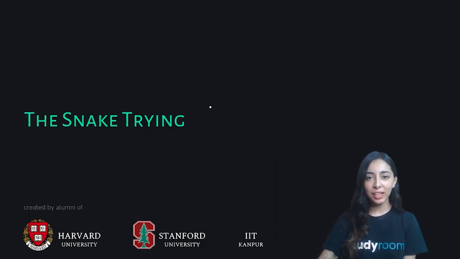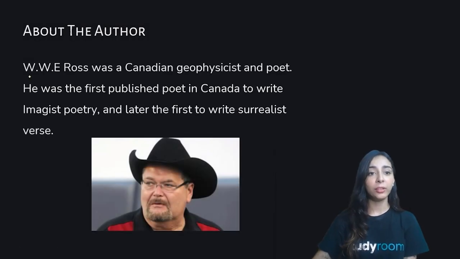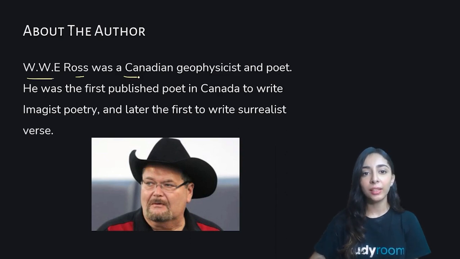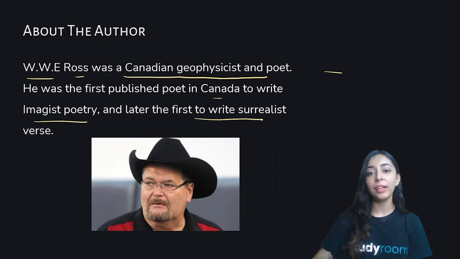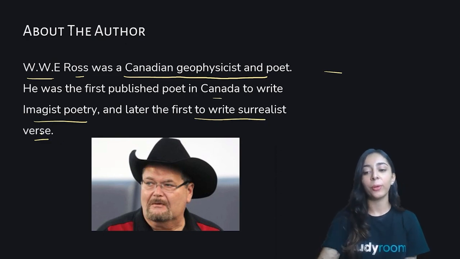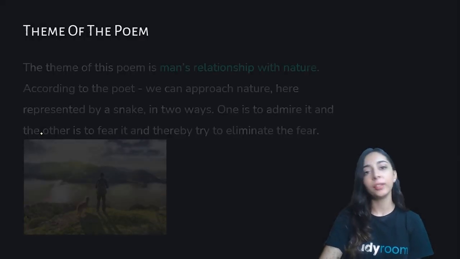My name is Angel and today we'll be doing the poem The Snake Trying. This poem was written by W. W. E. Ross, who was a Canadian geophysicist and poet. He was the first published poet in Canada to write Imagist poetry and later the first to write surrealist verse. So let's know about the poem.